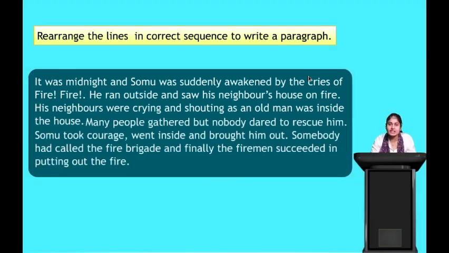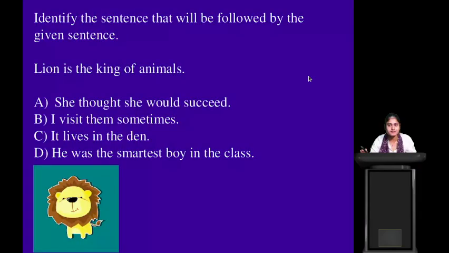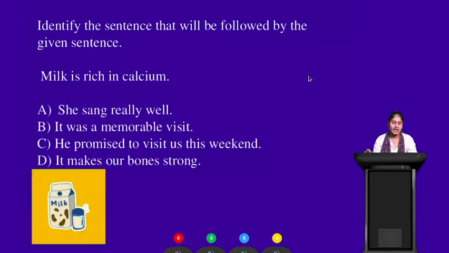Many people gathered, but nobody dared to rescue him. Somu took courage, went inside and brought him out. Somebody had called the fire brigade and finally the firemen succeeded in putting out the fire. So this is how you frame a paragraph out of a story. Clear? It is easy, right? Yes. Okay. Now let us see how much you have understood by answering a question. Clear? Yes. Take down your device in your hand.